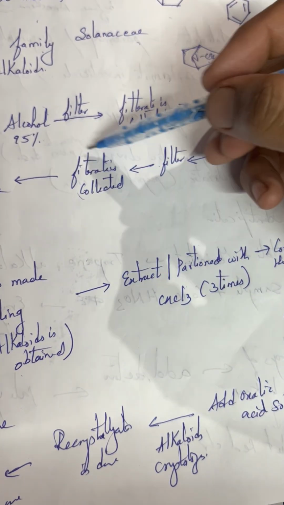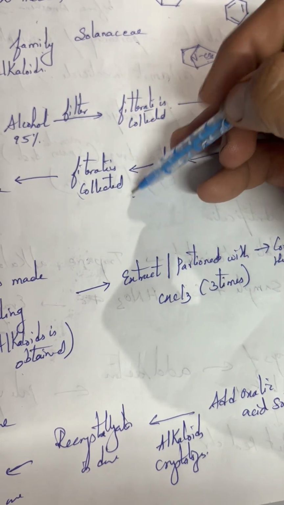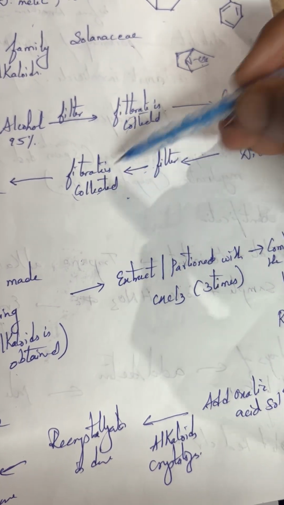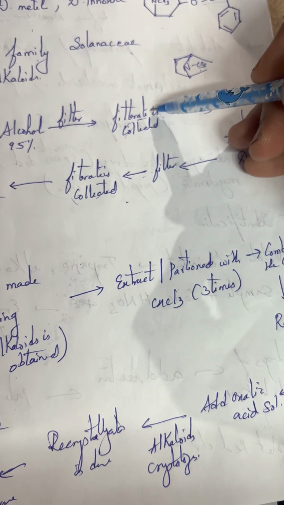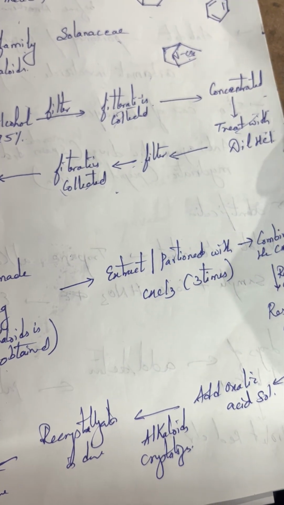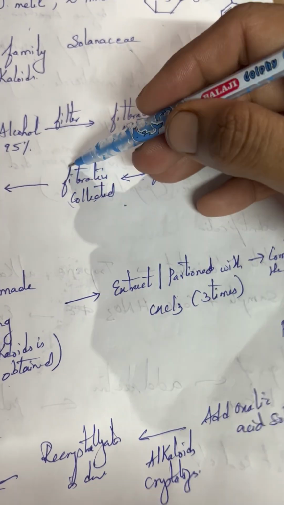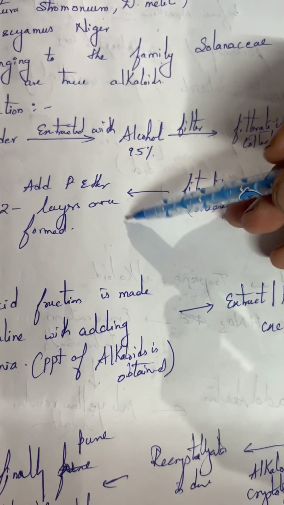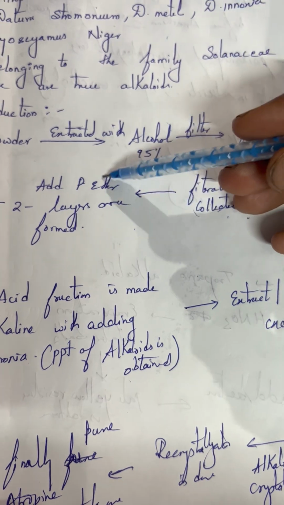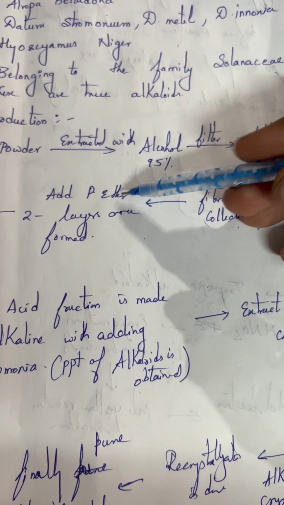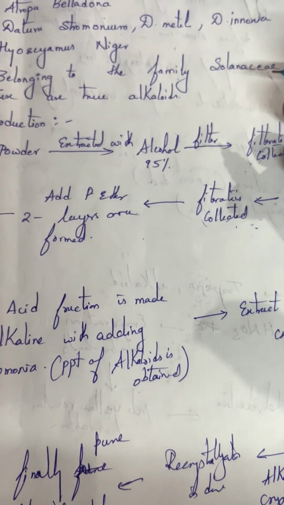Next, the filtrate is collected, same as above. So firstly we added alcohol and collected the filtrate, we concentrated it, we added the dilute HCl, and again filtered it and collected the filtrate. Then you will add ether, petroleum ether. Then what happens, you will get two layers, partitioning is done.